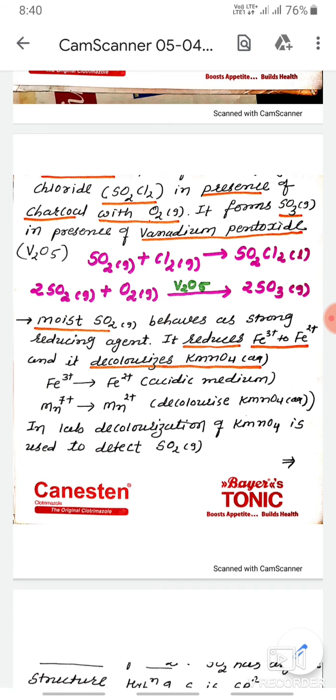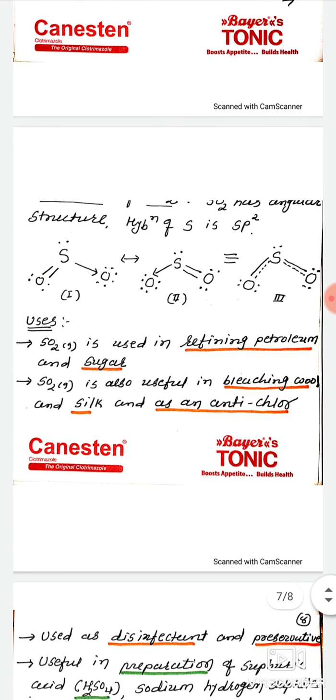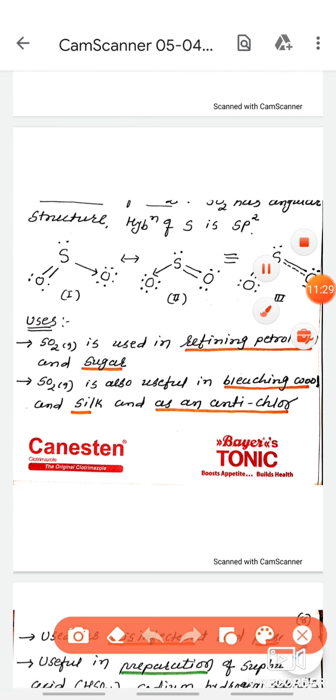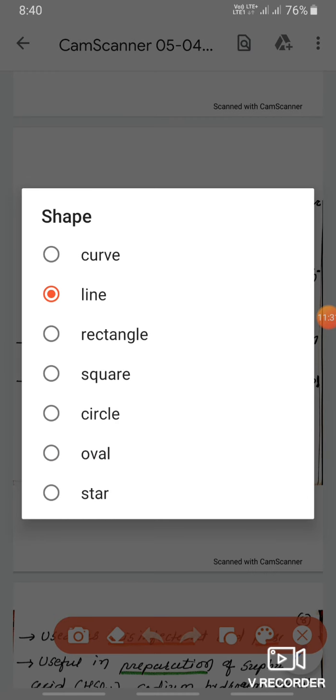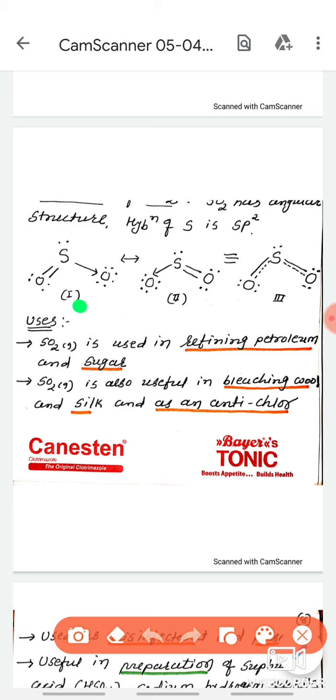Okay, let us move to the next property. See here the structure of sulfur dioxide. In the structure of sulfur dioxide, Lewis structure number 1 and Lewis structure number 2 are continuously interconverted into each other. This is resonance structure number 1, or Lewis structure number 1. This one is 2. This one is the resonance hybrid structure.